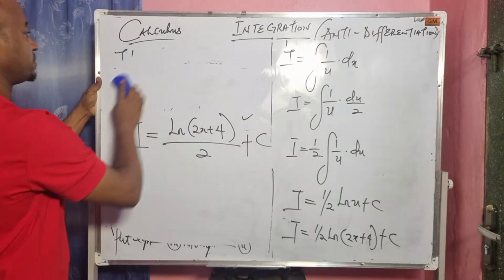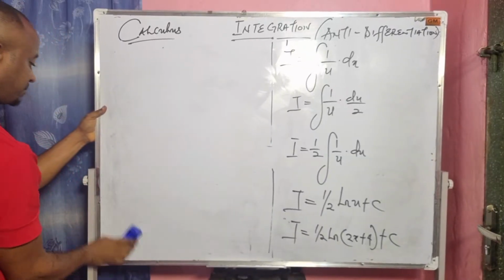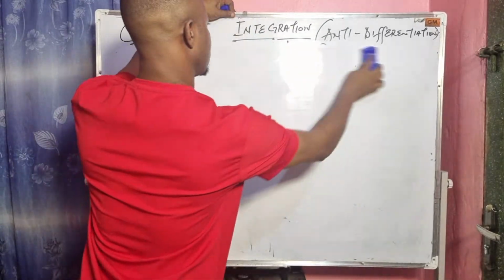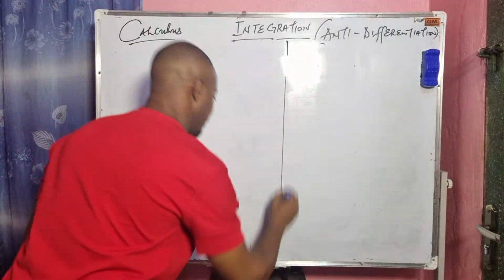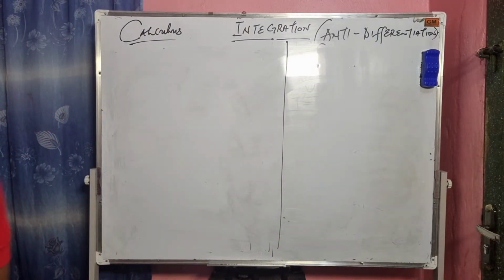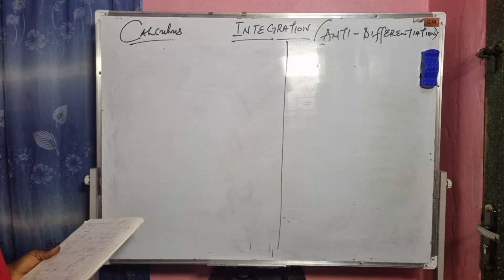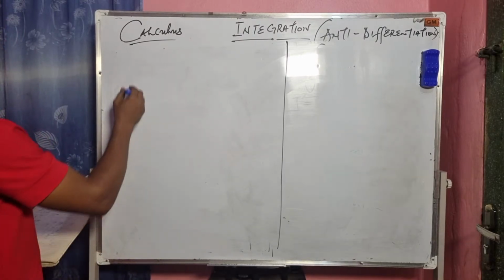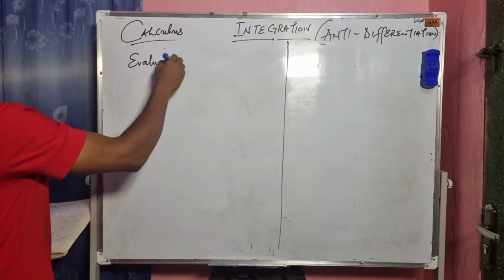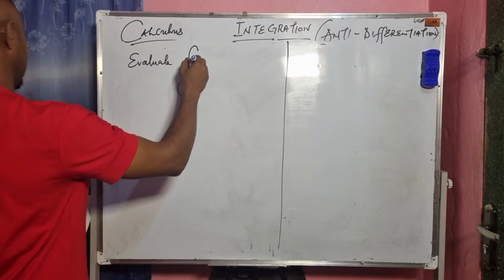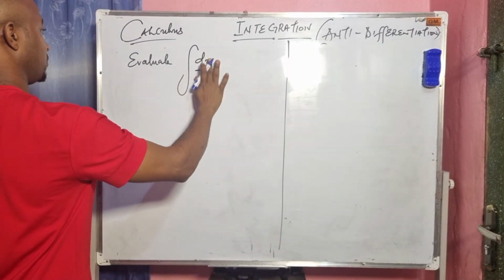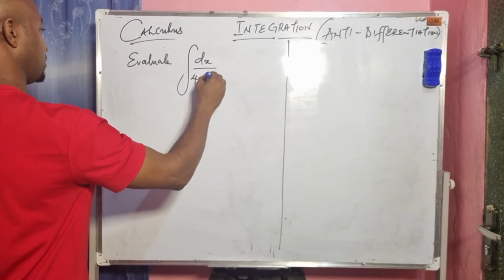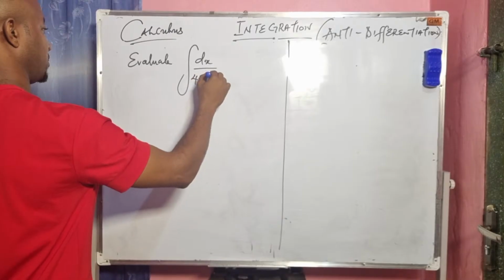Okay, more example. If we have this function, evaluate the integral of dx over 4x plus 7.